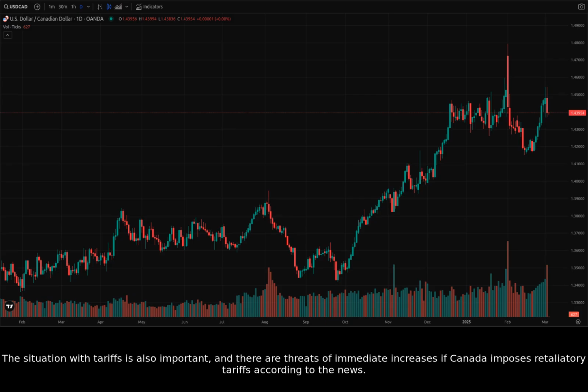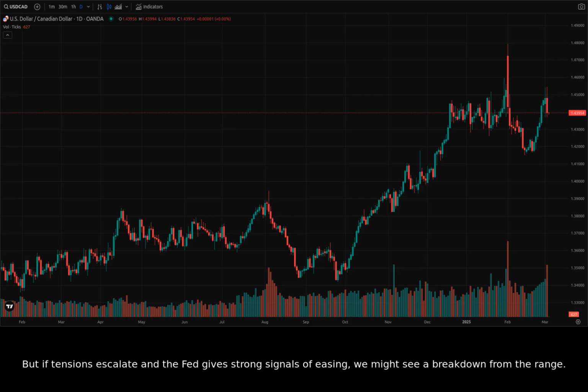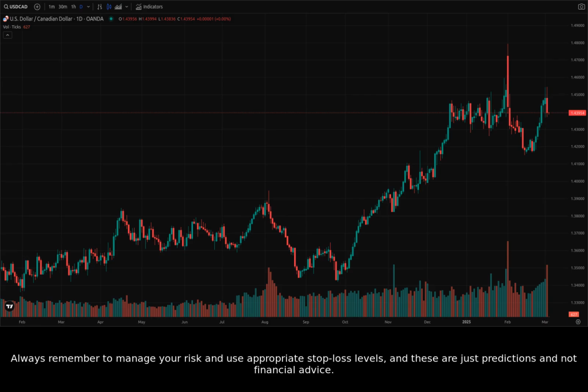The situation with tariffs is also important, and there are threats of immediate increases if Canada imposes retaliatory tariffs, according to the news. I think there's a 50% chance that the price will remain in its narrow range over the next week, based on this consolidation. But if tensions escalate and the Fed gives strong signals of easing, we might see a breakdown from the range. Always remember to manage your risk and use appropriate stop-loss levels, and these are just predictions and not financial advice.